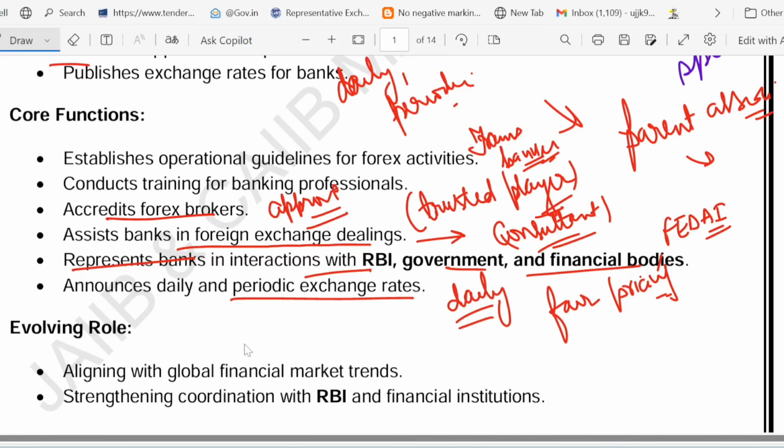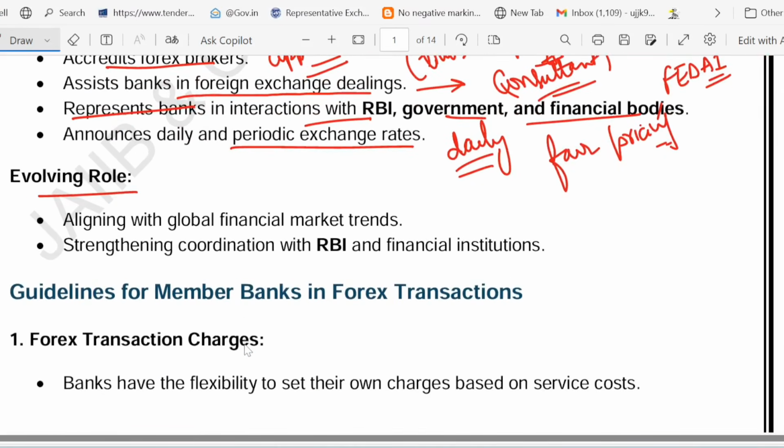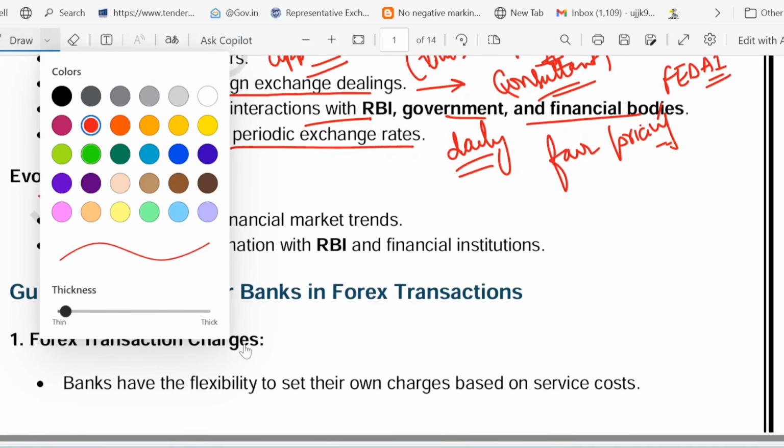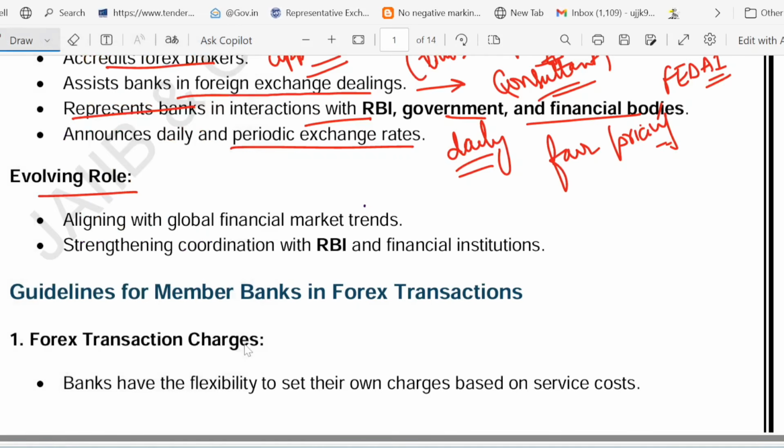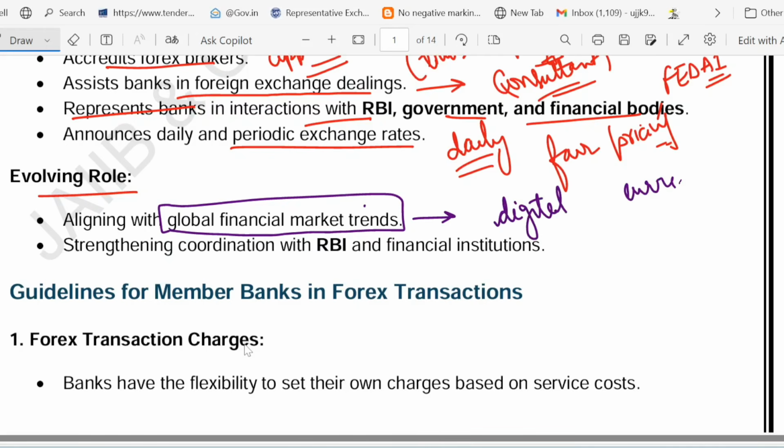Now have a look at FEDAI's evolving role. So adapting to global financial trends like digital currency. If you talk about the evolving role of FEDAI, yes, they are adapting to global financial trends. This is the keyword. They are adapting to global financial trends. Let me give you one example. You might have heard of digital currency. Have you heard of it? Digital currency? Yes, of course you have. So they adapt to this digital currency.